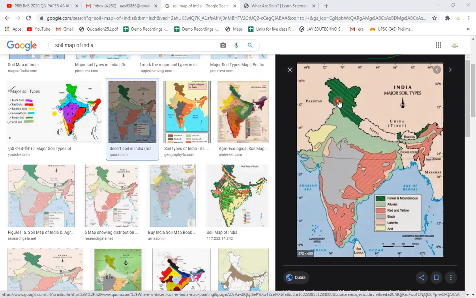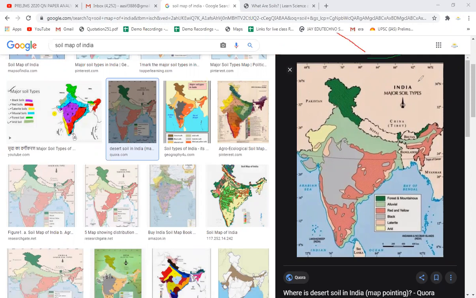These types of soils are found in the high altitude area, and obviously because of the high altitude these soils are not well developed because they are located in the slopy region. Because of the slope जहां पर सॉइल का प्रॉपर प्रोफाइल बनता नहीं है, because whatever weathering is there, that weathered material is eroded by the rivers, eroded by the glaciers, and that is why here we do not find a well developed soil, and that is why these are called mountainous soils or forest soil.